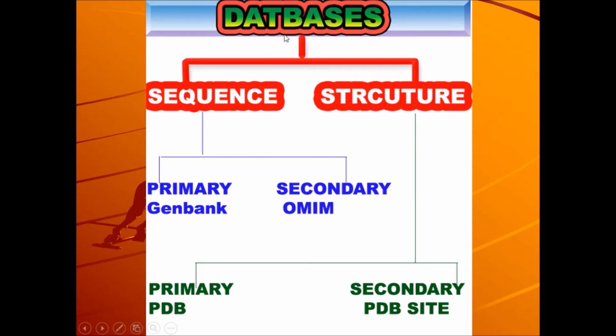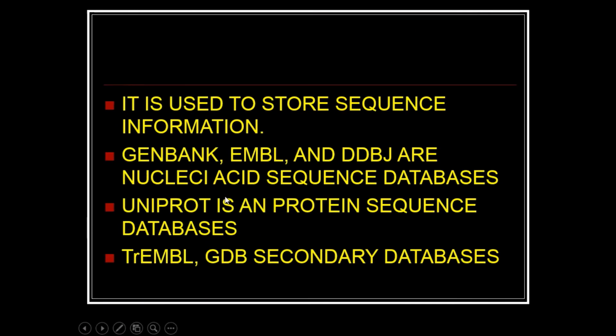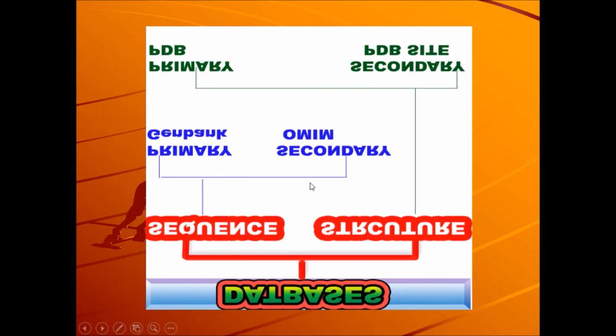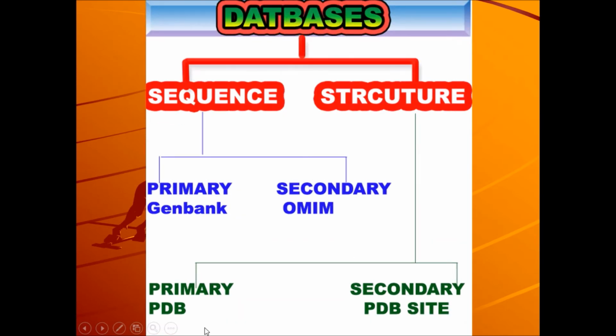Next, according to biological databases, they can be classified into two types. One is the sequence database, another one is the structured database. The sequence database is further classified into primary and secondary databases. Similarly, the structured database is classified into primary and secondary.